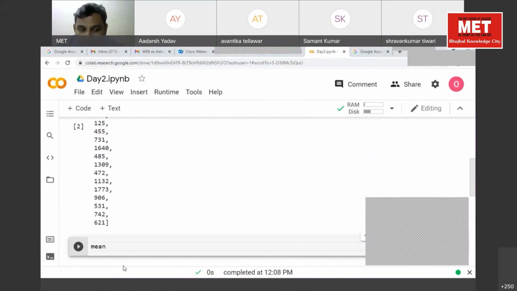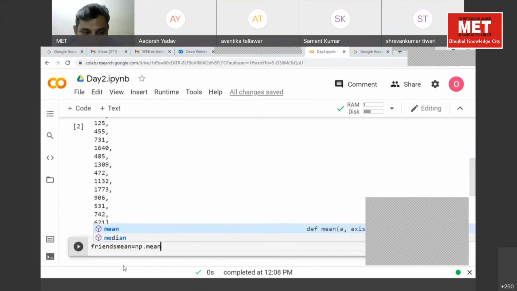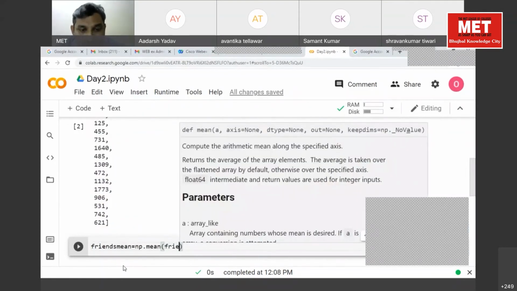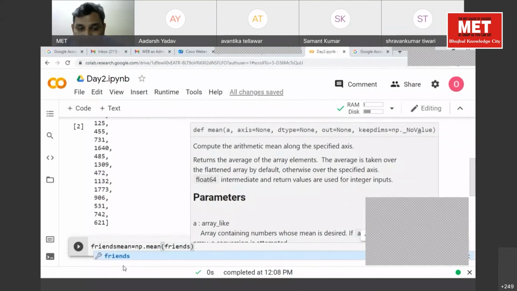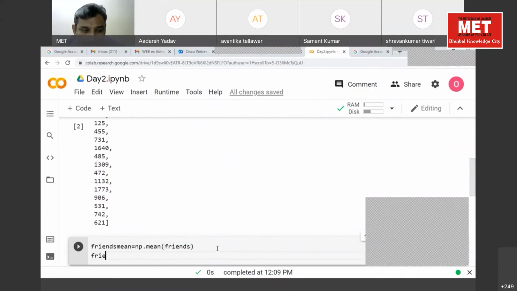Mean is equal to, let's say, friends mean is equal to, we have NP library, np.mean, and what I have to pass? I have to pass the friends array. Okay. Then we'll just display this value.